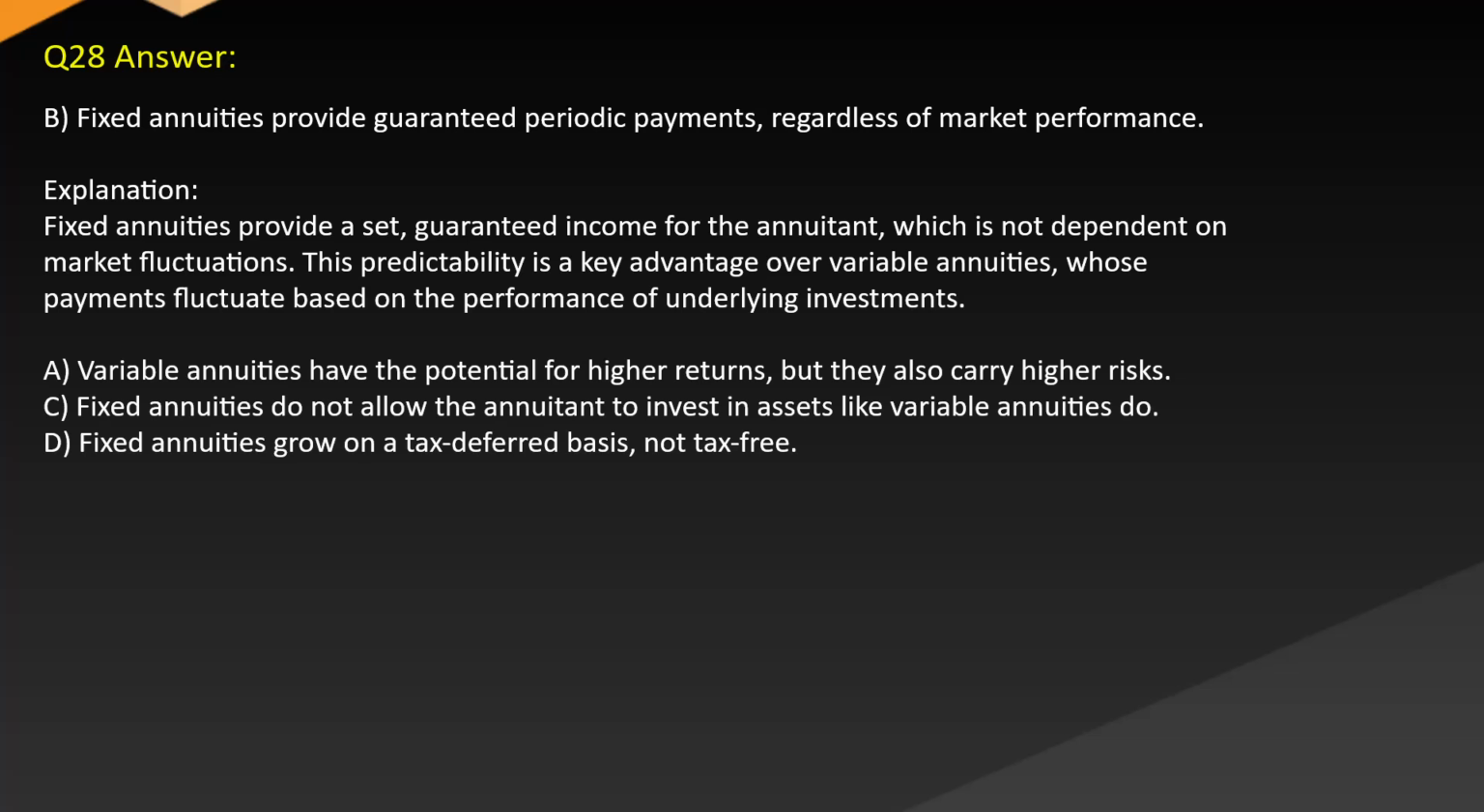Answer: B. Fixed annuities provide guaranteed periodic payments regardless of market performance. Explanation: Fixed annuities provide a set guaranteed income for the annuitant, which is not dependent on market fluctuations. This predictability is a key advantage over variable annuities, whose payments fluctuate based on the performance of underlying investments. Variable annuities have the potential for higher returns, but they also carry higher risks. C. Fixed annuities do not allow the annuitant to invest in assets like variable annuities do. D. Fixed annuities grow on a tax-deferred basis, not tax-free.